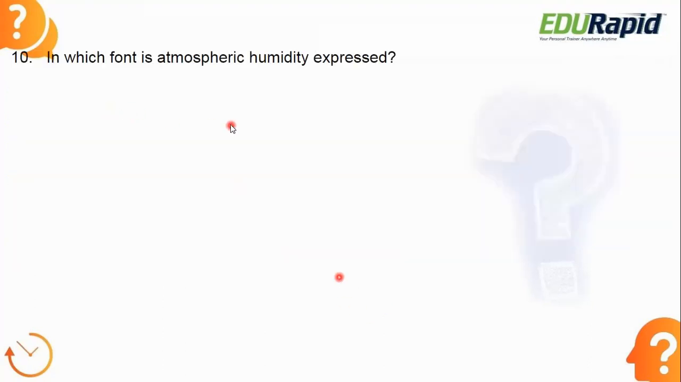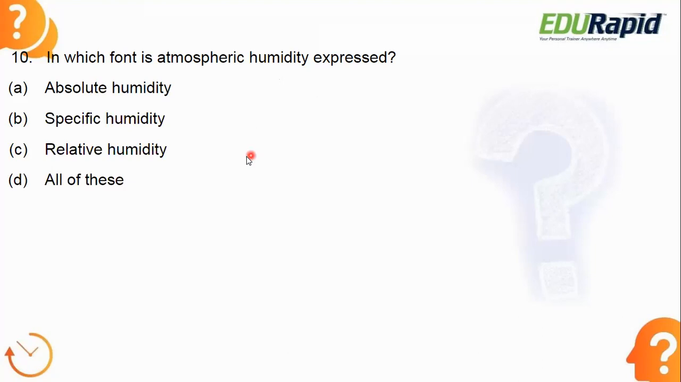Next, in which form is atmospheric humidity expressed? Whether it is absolute humidity, specific humidity, relative humidity, or all of this. What is the answer? Very simple, right? How can you measure humidity? How can you express the humidity?